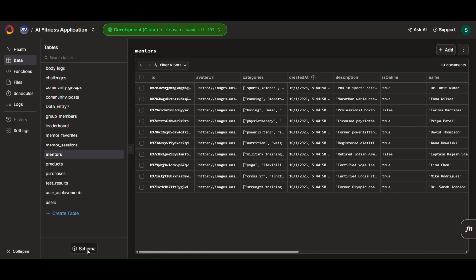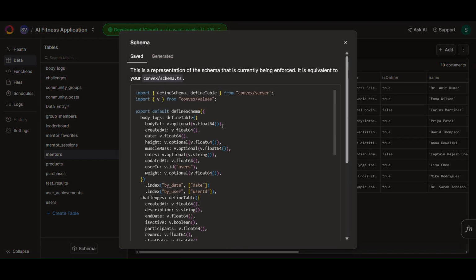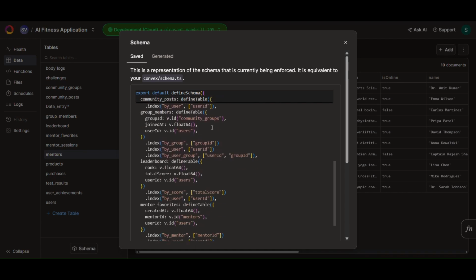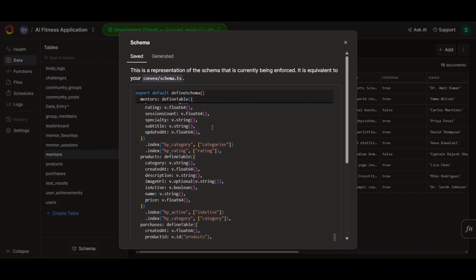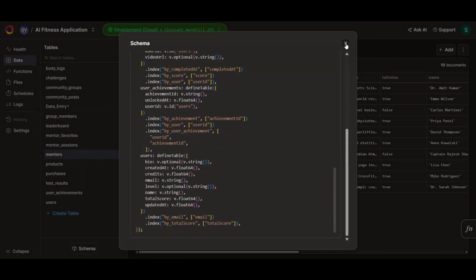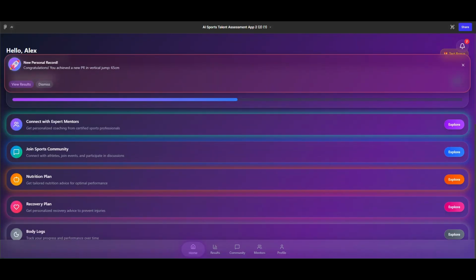So this is our schema in our Convex, which we have made for storing our data. On the basis of this schema, the user details get filled into our Convex section.